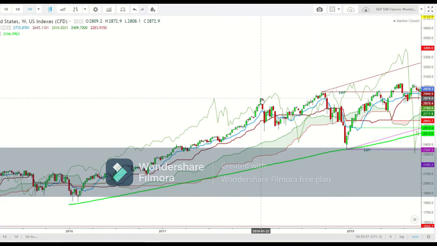The S&P 500 futures first found stiff resistance at the levels of 2876 in January 2018, and here you can see how during the next 2 weeks the S&P 500 futures witnessed a steep fall and tested a low at the levels of 2533 during the first week of February 2018.